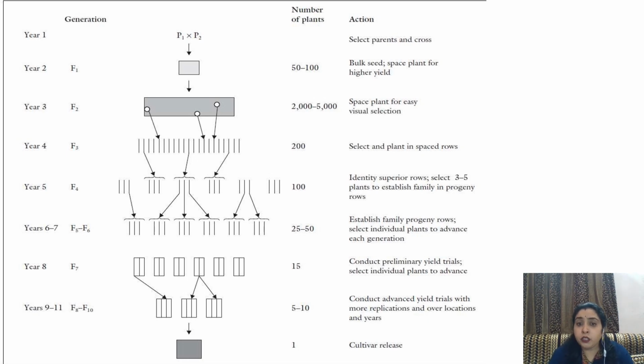Select individual plants to advance each generation. In the F7 generation, conduct preliminary yield trials and select individual plants to advance. From generation F8 to F10, conduct advanced yield trials. And finally, it is released as a new cultivar.